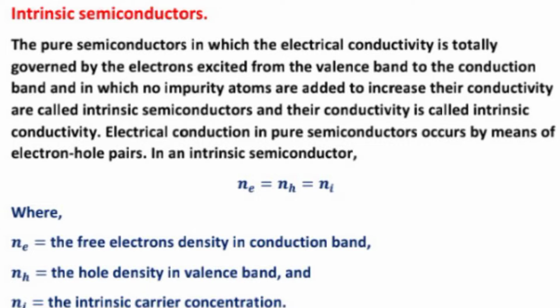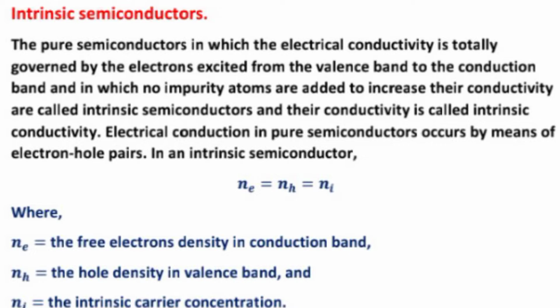Electrical conduction in pure semiconductors occurs by means of electron-hole pairs. In an intrinsic semiconductor, Ne = Nh = Ni, where Ne is the free electron density in the conduction band, Nh the hole density in the valence band, and Ni the intrinsic carrier concentration.